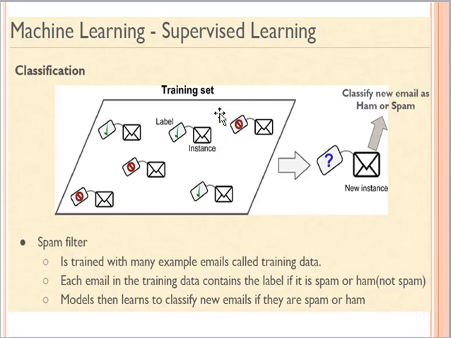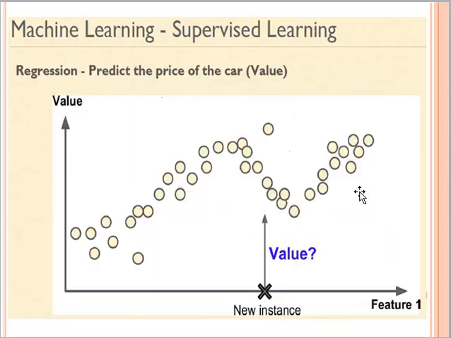So once we have an algorithm trained on this training data set, then we can say that my model or algorithm, sometimes I will use these two terminologies for the same thing, right? So if I say my model or my algorithm, for the time being just keep in mind that this is the same thing. Then I can say that my model has learned about spam and ham emails, and when I provide it a new instance, it can classify it as ham or spam.